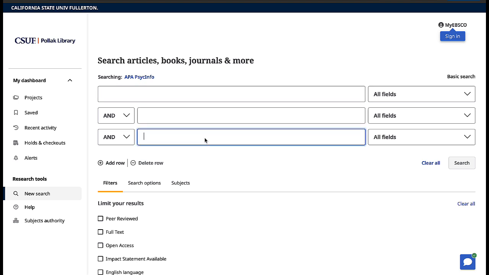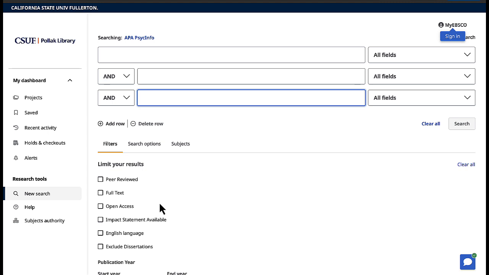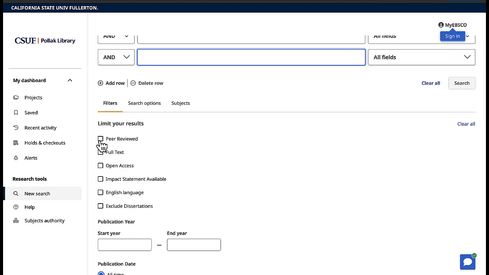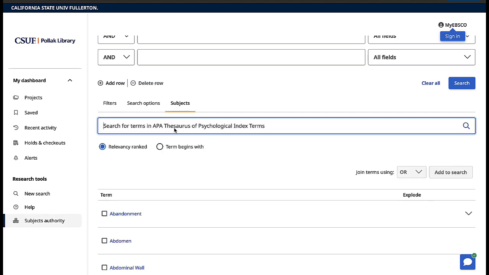You can still use your keywords in search right in here. And in fact, if you're looking to research or write about a specific substance or narcotic or drug, you can always just search for that specific name here in the keywords. However, I like to use the subject headings as well because I think those can be helpful. If I scroll down, I see there are filters. I might select peer reviewed and then go over to subjects, and I can start searching for, say, substance abuse or substance use.